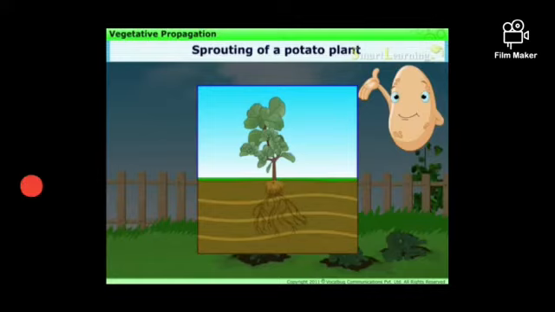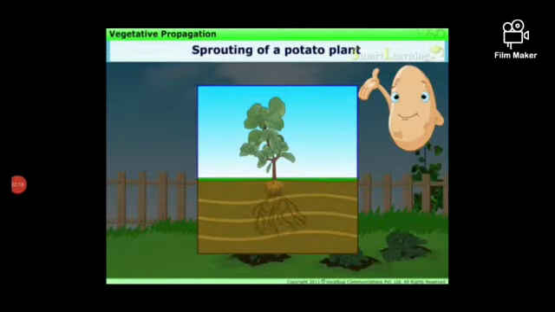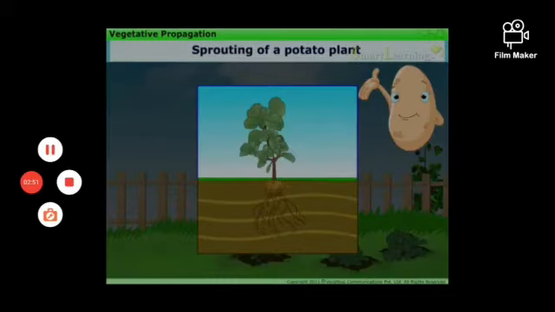Yes, students, in another method, as per our textbook, we also can do this activity. Spread some cotton on a tray and wet it. Place the potato pieces on this cotton. Note where the pieces with the buds are placed. If you observe the changes taking place in these potato pieces over the next few days, some new buds arise. If you cut them and sow them in the soil, they grow as new individuals. In this way, we can propagate by vegetative propagation, an asexual mode of reproduction.